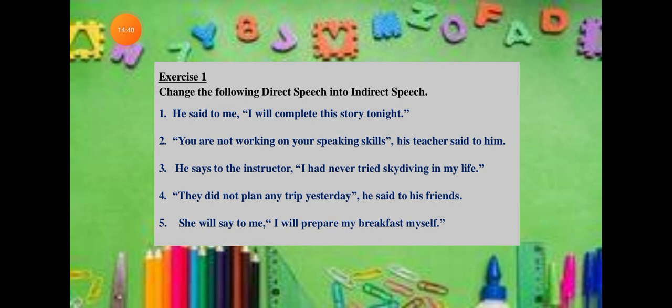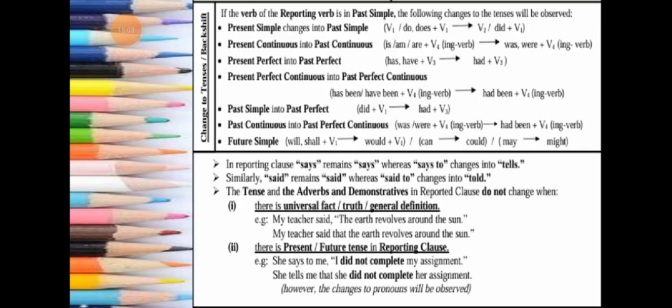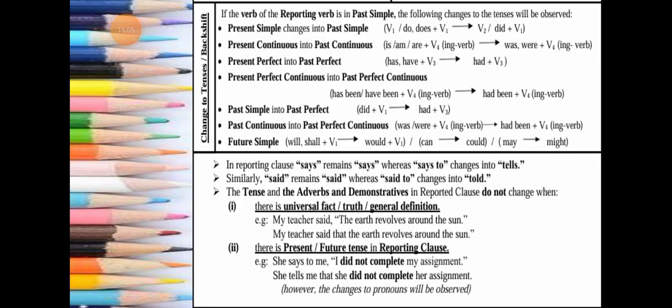He says to the instructor, I had never tried skydiving in my life. So he tells the instructor that he had never tried skydiving in his life. It is past perfect, so according to the rule, it stays past perfect.